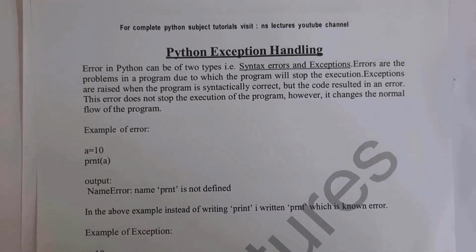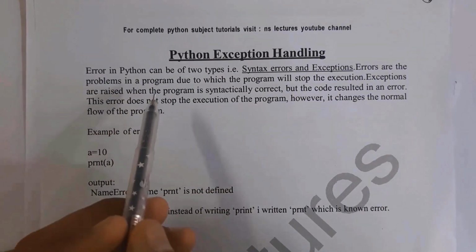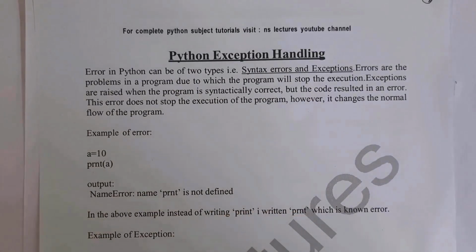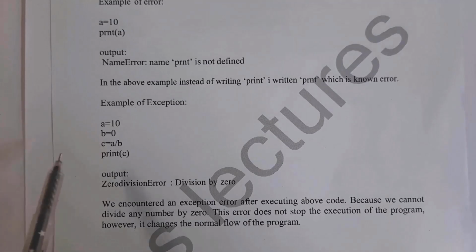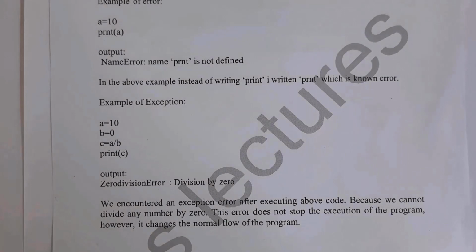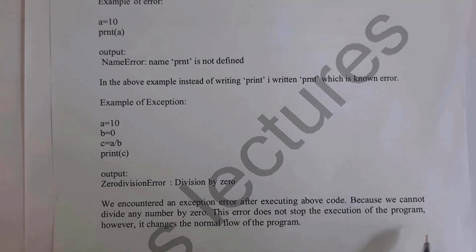Exceptions are raised when the program is syntactically correct, but the code results in an error. This error does not stop execution of the program. However, it changes the normal flow of the program. I already said before, this is an example. I written a equal to 10, b equal to 0 and c equal to a by b. Whenever I write here print c, we cannot divide any number by 0. So you will get the output ZeroDivisionError, that is division by 0. This code does not stop execution of the program. However, it changes the normal flow of the program.